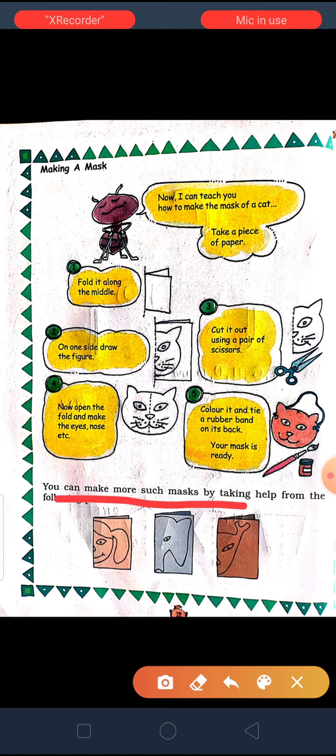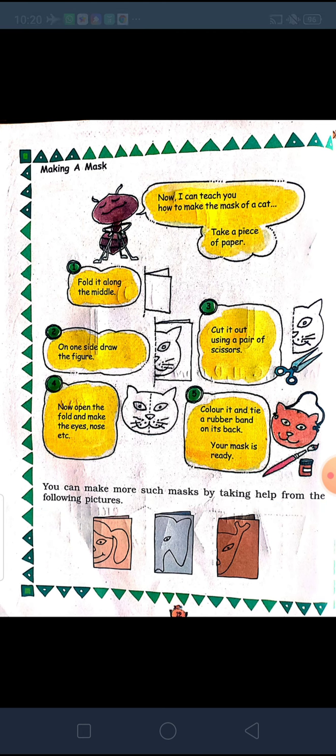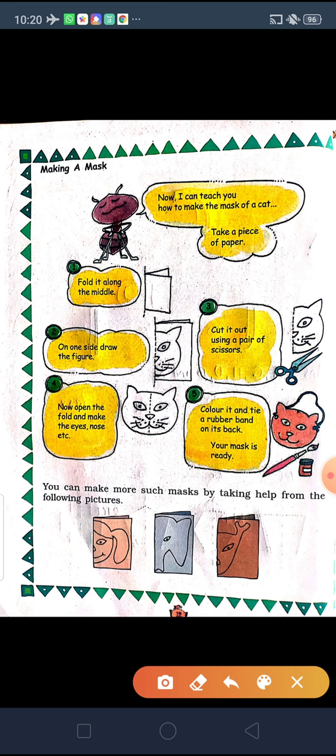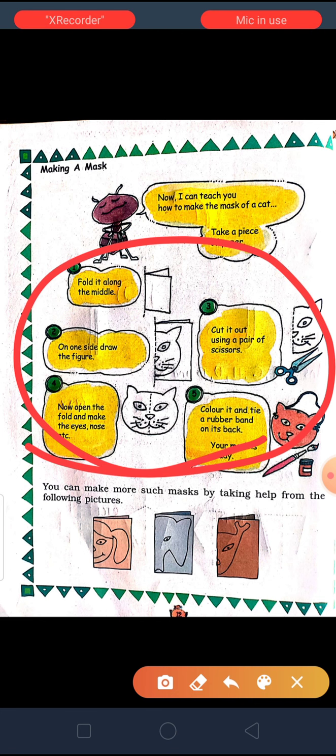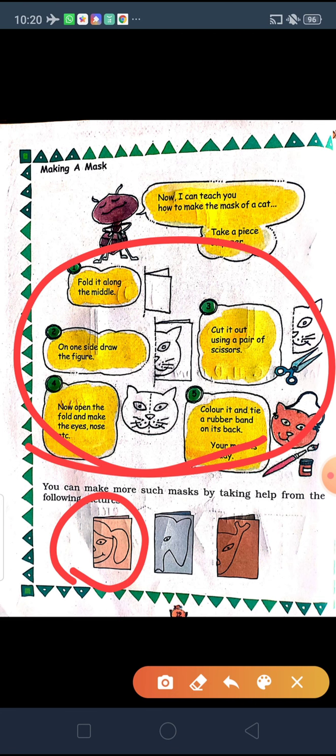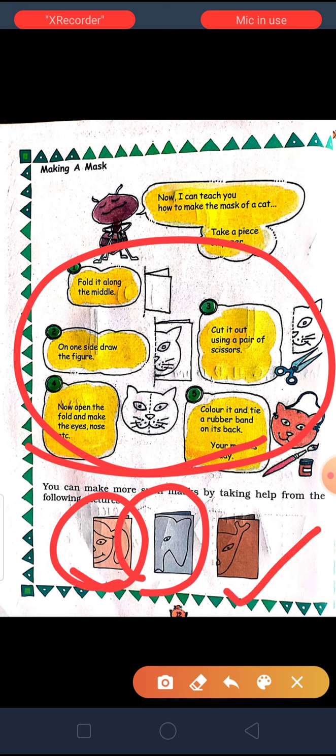You can make more such masks by taking the help of the following. Like this, what we have here, the cat, they have given how to make the cat. Like that you can make a mask of a girl, an elephant and other animals.